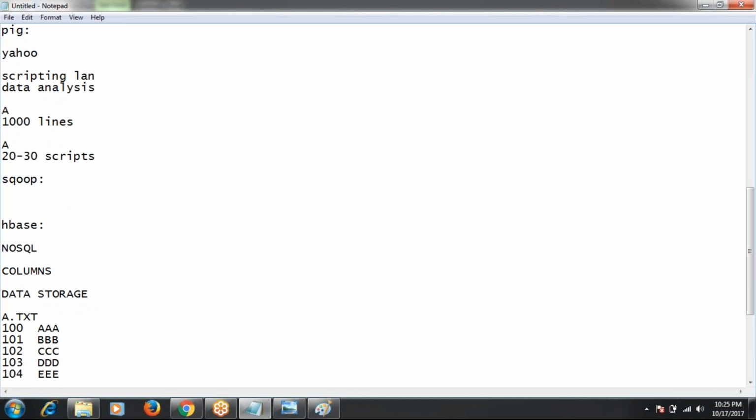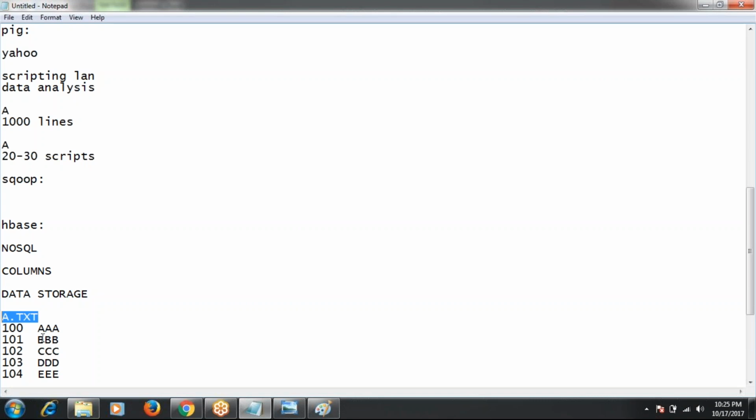Now, I will put this a.txt file into HDFS, which means I will put the data into the Hadoop cluster. Once you put the data into the Hadoop cluster, you can't modify the data.